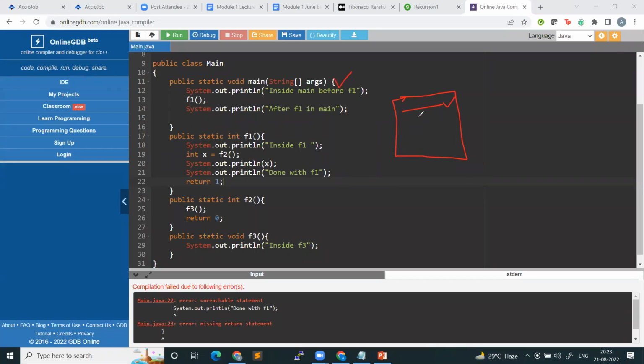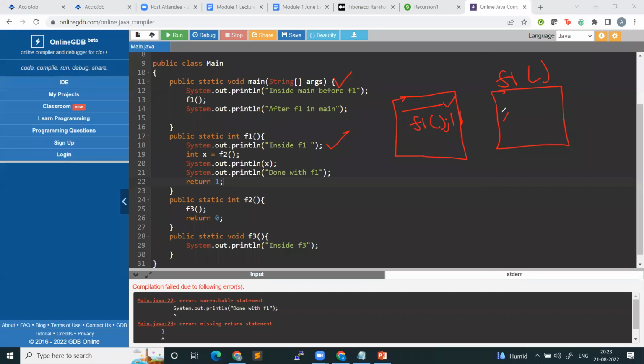Next, there will be a call to F1. The moment this function F1 is called, the context of the main method is paused. And what will happen, guys? A new context for function F1 will be created. Now this context starts running. What will be printed? Inside F1. Okay, so now you will print inside F1.